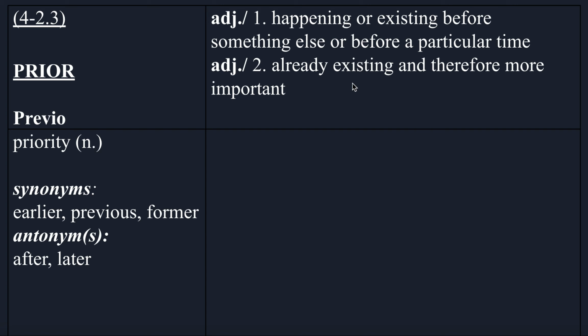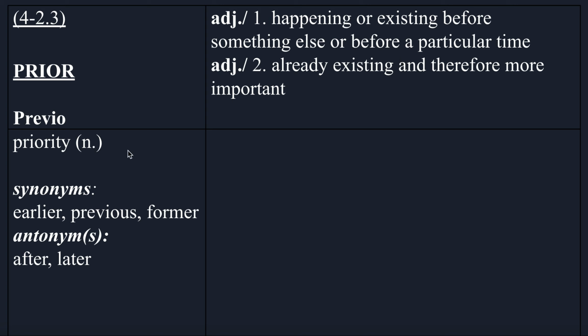More important. So the second definition doesn't have a particular time, and it's focused on the idea of more important. The first definition just says existing before, usually before a particular time, and it doesn't have the idea of more important. But they're very close, they're very similar. In both cases, you're saying that something was before something else, and already existing, already happening before something else.